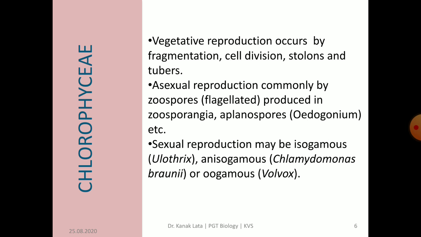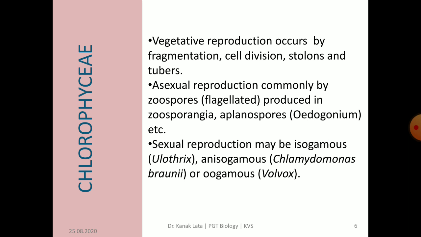Now let us see the reproduction in the members of Chlorophyceae. Vegetative reproduction occurs by fragmentation, cell division, stolons and tubers. Asexual reproduction takes place by formation of zoospores or aplanospores. Sexual reproduction may be isogamous, anisogamous or oogamous. Earlier it has been discussed about isogamous, anisogamous and oogamous.